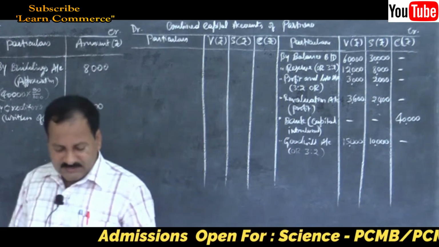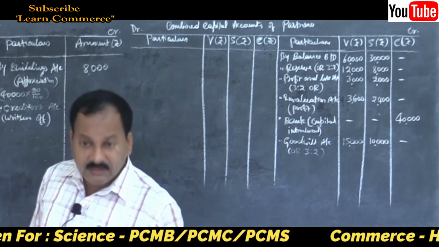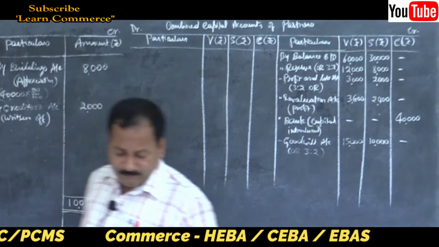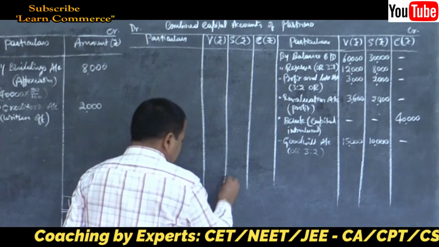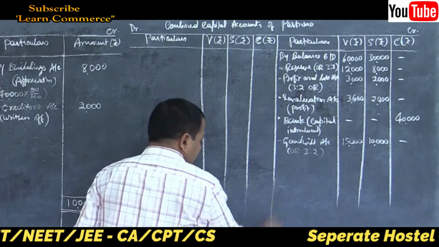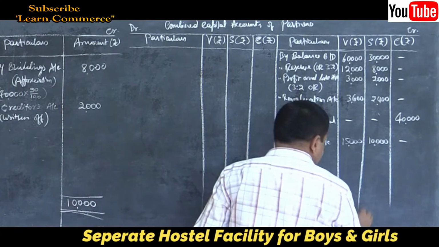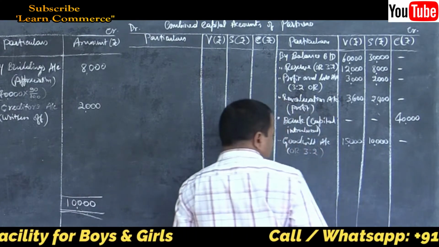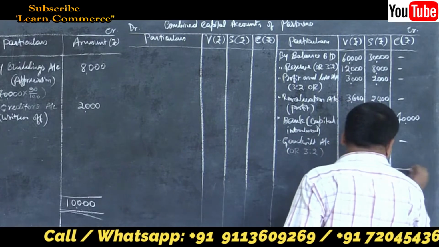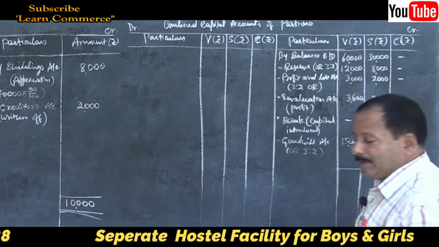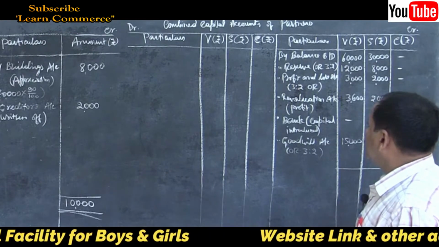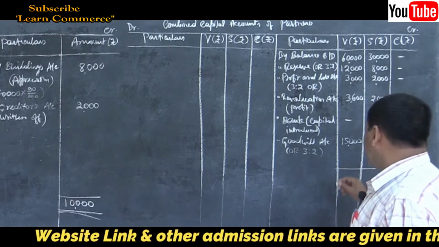Then what? That's all. Close it. Find out the difference. There are no entries on the debit side, so naturally credit side will be greater. So take the total of credit side first, write the same total on the other side and find out the difference. That is the amount, the final balance of capital in their capital account.